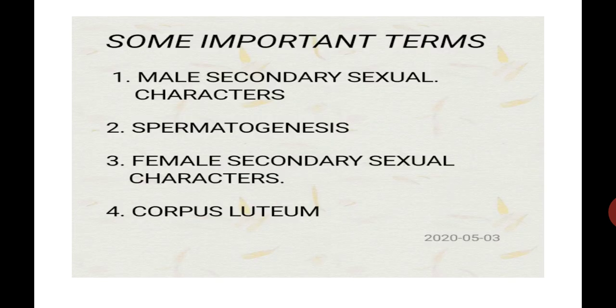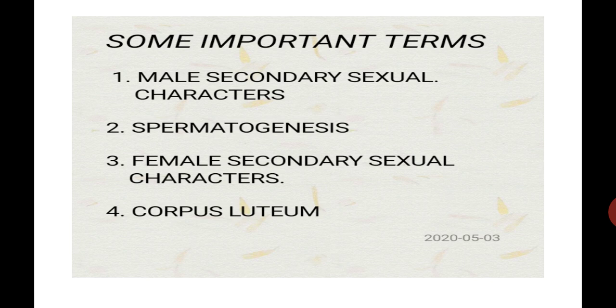Let's see some important terms. Which are the male secondary sexual characters? The male secondary sexual characters are: number 1, muscular growth. Number 2, growth of facial and axillary hairs.